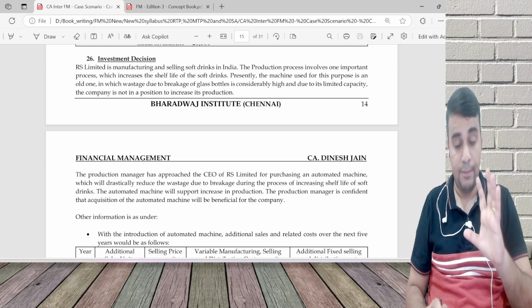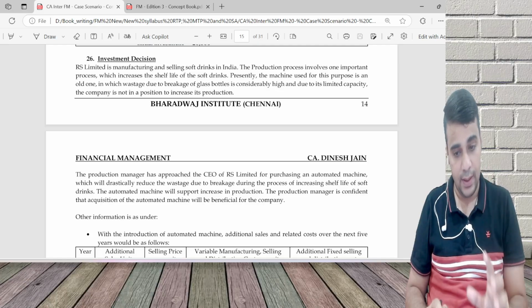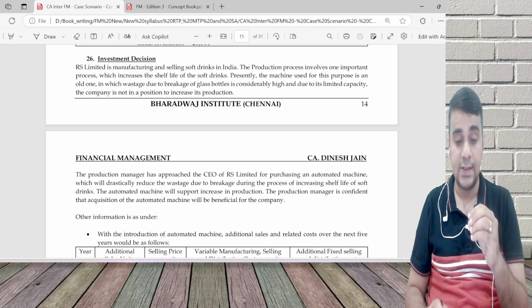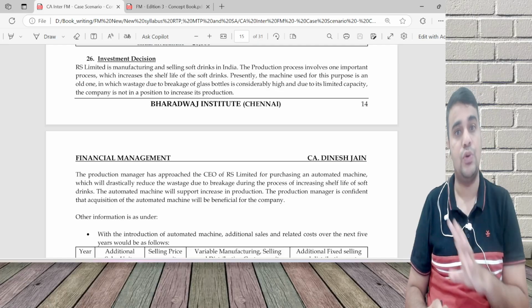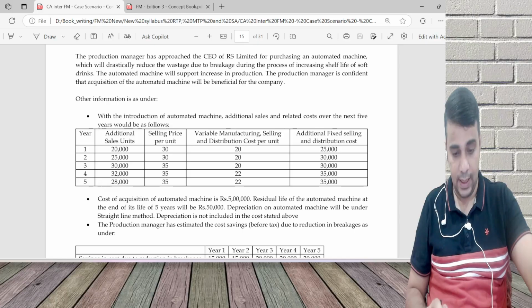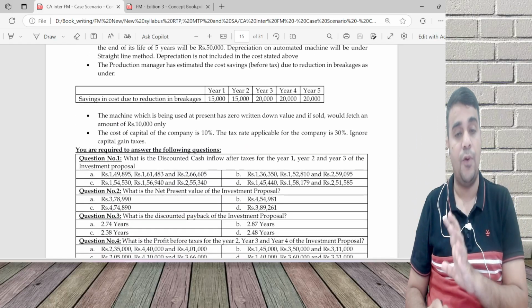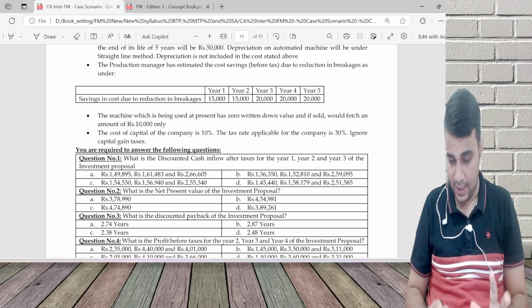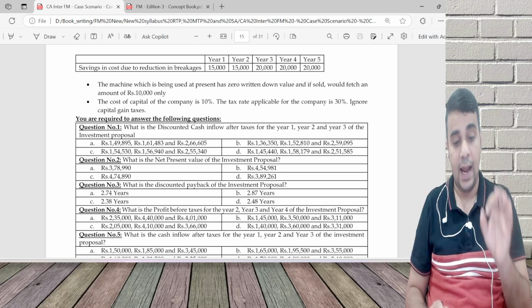RS Limited. Okay, before we read a question, we should first read the requirements of the question. Why should I read the requirements? When I read the requirements, I'll be very clear what ICAI is expecting from us in the case scenario. So my mind will be tuned to look at that data. Now, the requirements of the question are discounted cash inflow after tax. That is your cash flow calculation. NPV is asked, discounted payback is asked, profit before tax has been asked, and cash inflow.